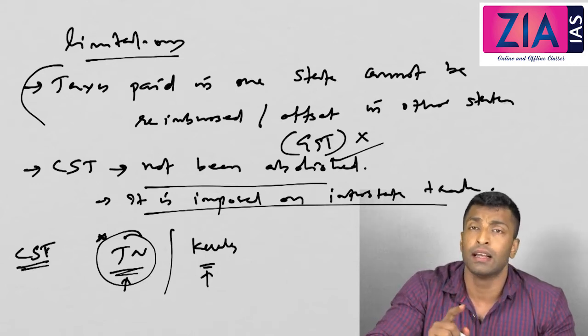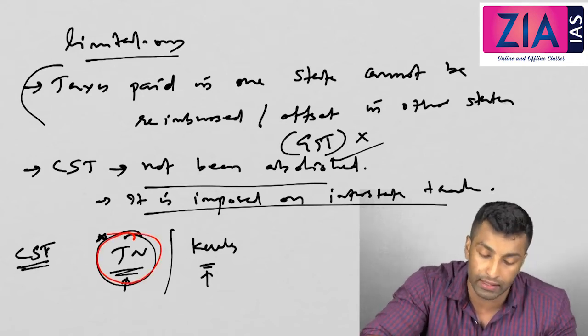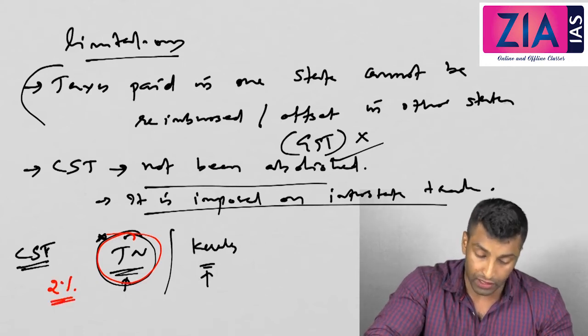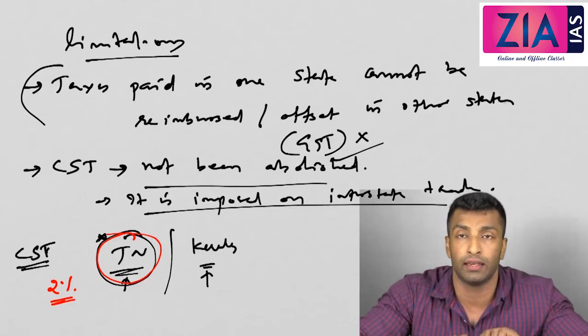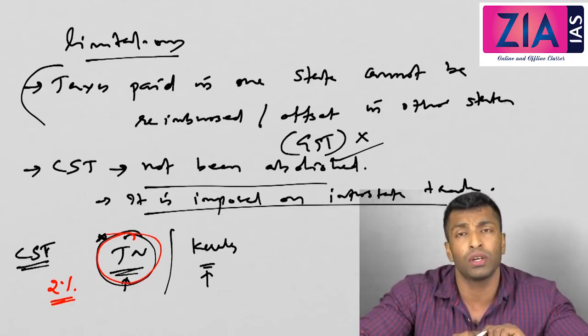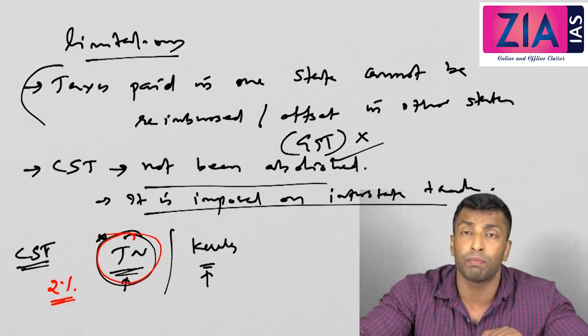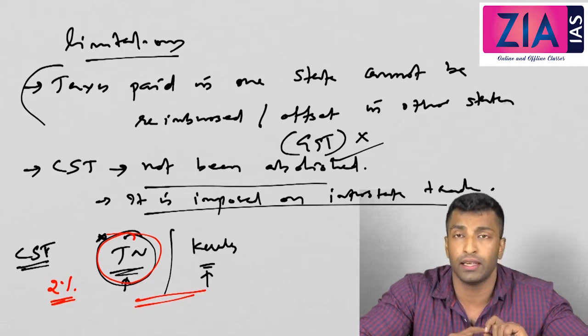And who will collect the tax? The central government will collect the tax and will distribute to the originating state. Originating state means Tamil Nadu government. Okay, so CST, if it is 2% means you will collect 2% and you will give it to the originating state. So I hope that is clear. So what will actually happen is this will actually increase the prices in the market. Okay, so that actually demotivates the interstate trade.